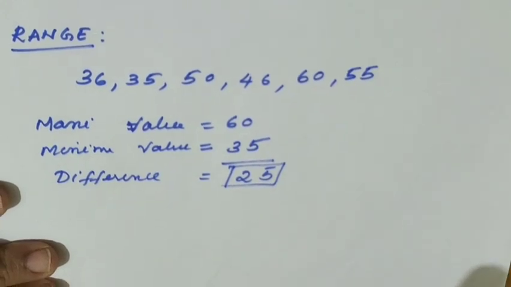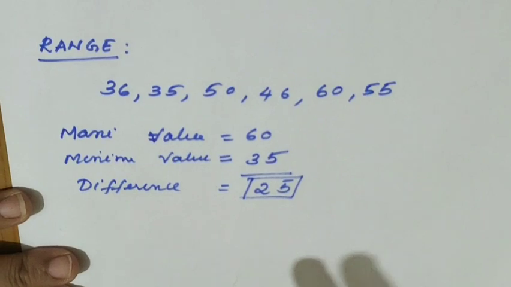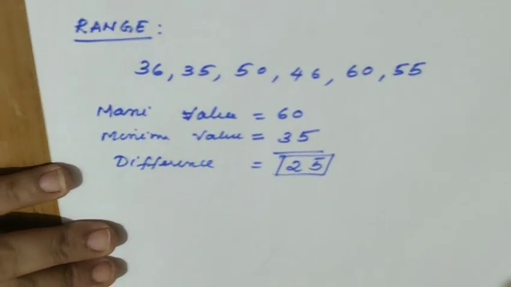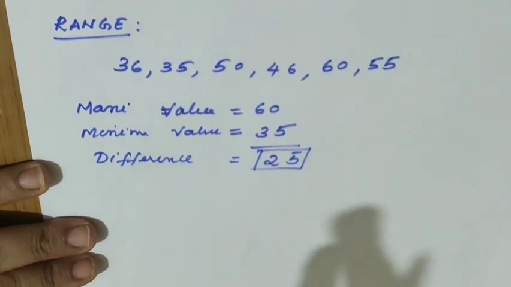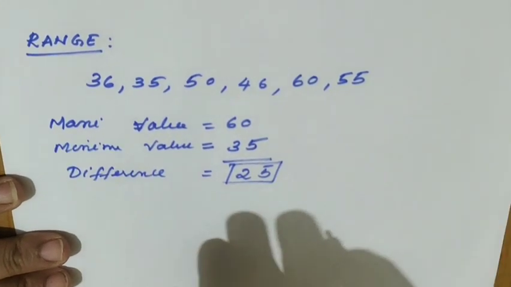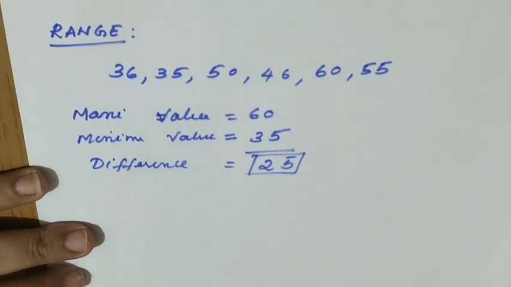Sometimes it is possible that range should be taken. It depends upon the data and the individual who is analyzing the data and making the conclusion. That person should consider which is the appropriate measure here. So suppose I am taking the range here. What steps should I follow? I should identify the maximum value, identify the minimum value, and take the difference.